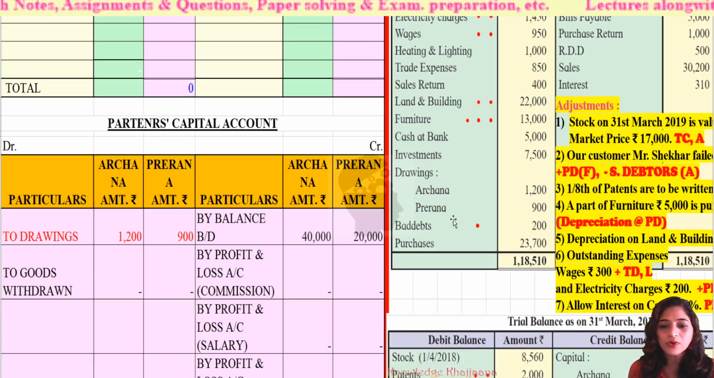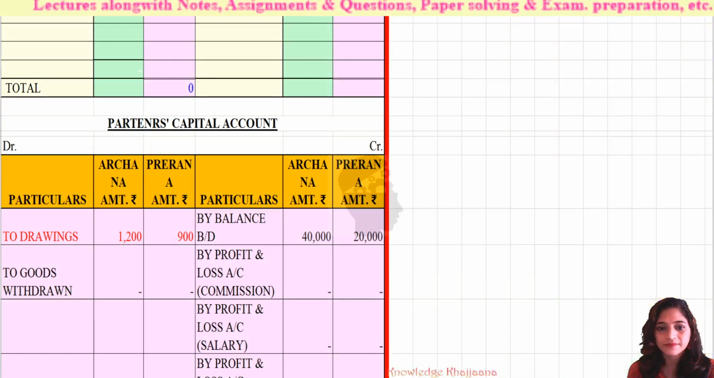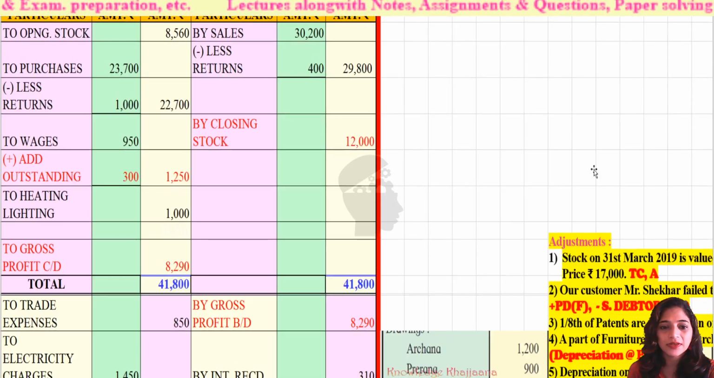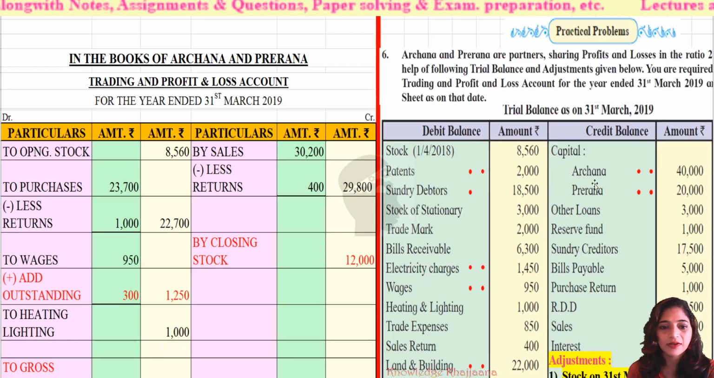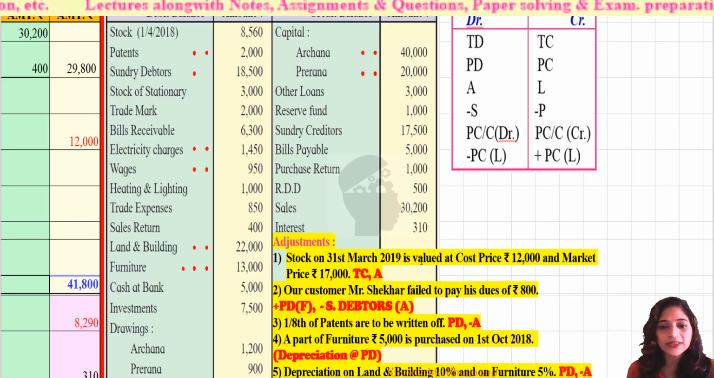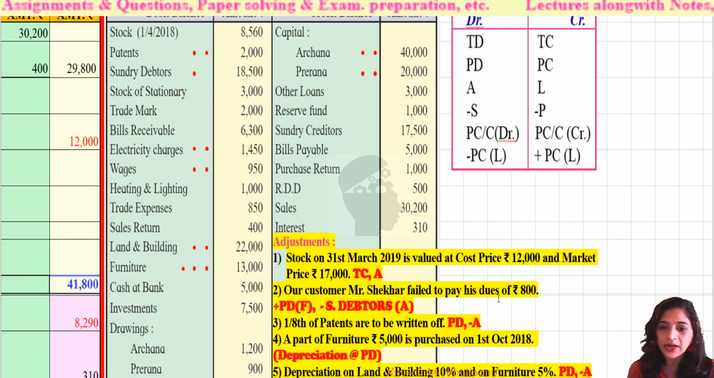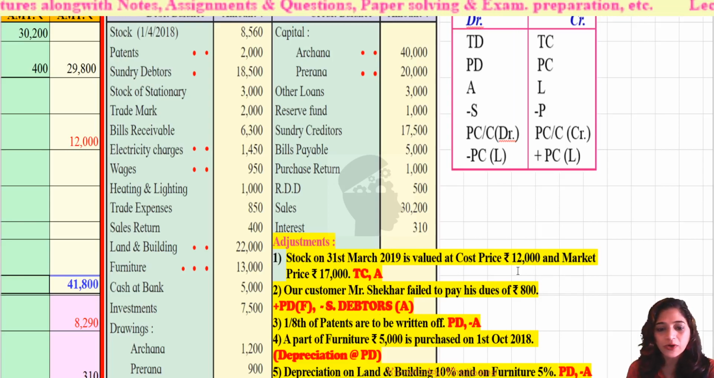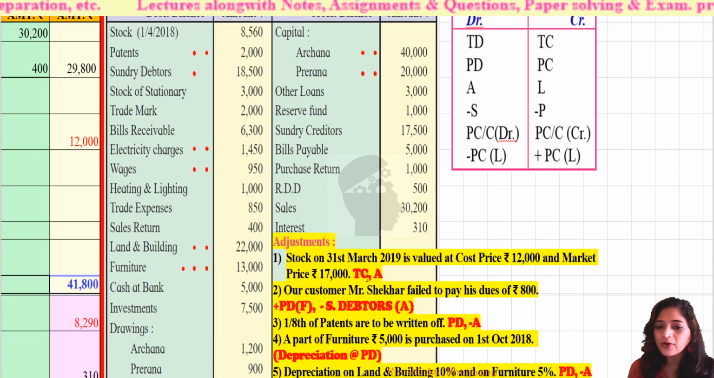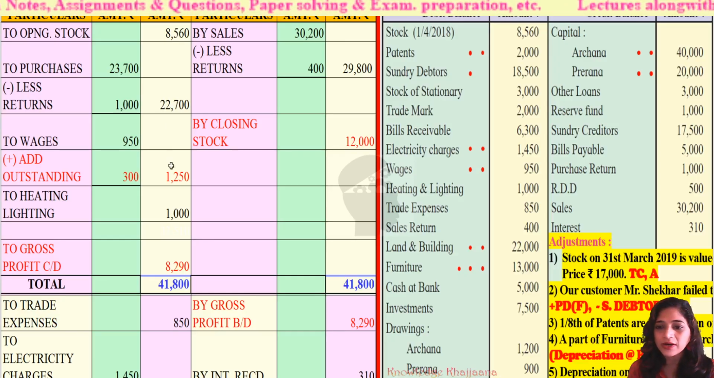Okay, now let's move to adjustment. See how the adjustments are solved. Let's move to adjustment. See, the first adjustment is of closing stock. Obvious. Stock on 31st March 2019 is valued at cost price rupees 12,000 and market price rupees 17,000. I have already discussed with you with which price it should be recorded, with the lowest price. What is the lowest price? Rupees 12,000. Where it should be recorded? Trading account credit side as an asset. So trading account credit side by closing stock rupees 12,000.